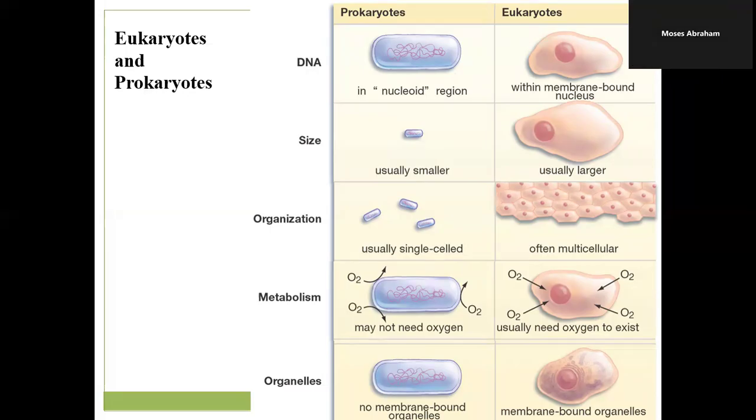The eukaryotic cells have a single cell, while the prokaryotic has a double cell. Okay, I'm not yet there. I didn't ask you. I'm just trying to explain first before I ask the question. Okay, so can you mute yourself, please?